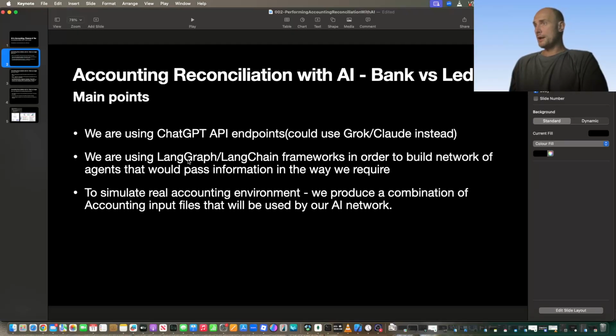We're also using the LangGraph and LangChain frameworks to build the network of AI agents and combine them so that the flow of information suits our needs. And obviously, to simulate the accounting environment, we are using a combination of two dataset files. One is for bank transactions, and the other one is for a set of general ledger transactions.